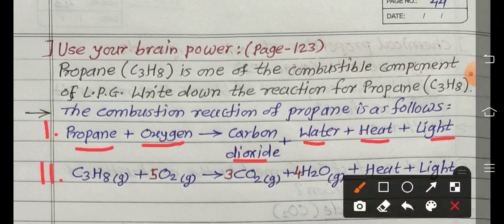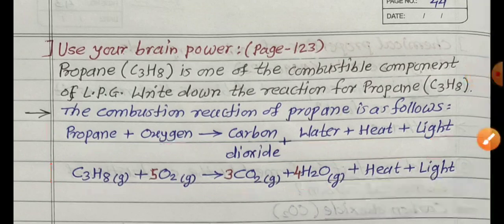Same, because propane is also a hydrocarbon, that is an organic compound. Then propane's molecular formula is C3H8, gaseous in state. Then 5 oxygen molecules combine with the propane, after you balance it. Then to form CO2, carbon dioxide, 3 molecules, water 4 molecules, heat and light. So heat and light is obtained from all the hydrocarbon compounds. Clear?